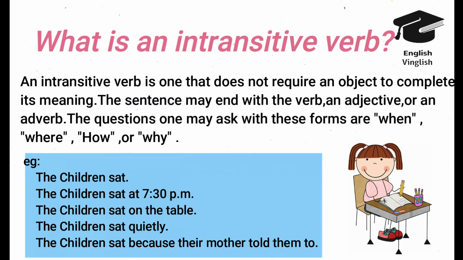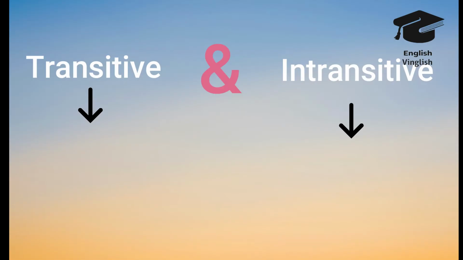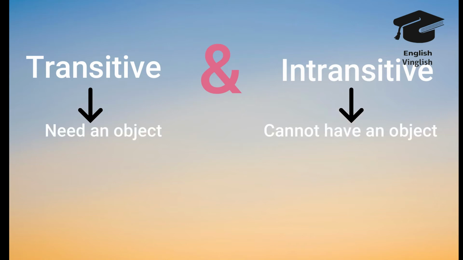They sat quietly, right? The children sat because their mother told them to. Why they sat on the table? Because their mother told them to. It gives the answer to the question why they sat. So, in all these sentences, sat is an intransitive verb because that verb answers the questions when, where, how, and why. So, I have given you some tips to identify whether the verb is transitive or intransitive.